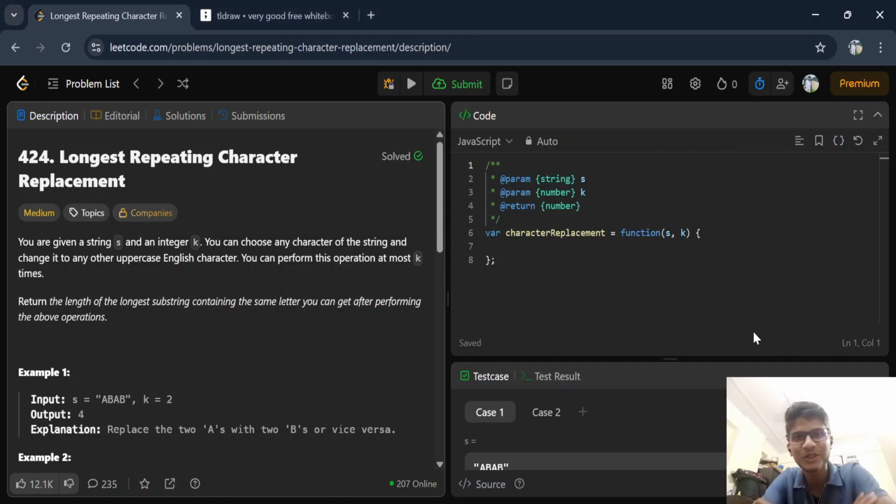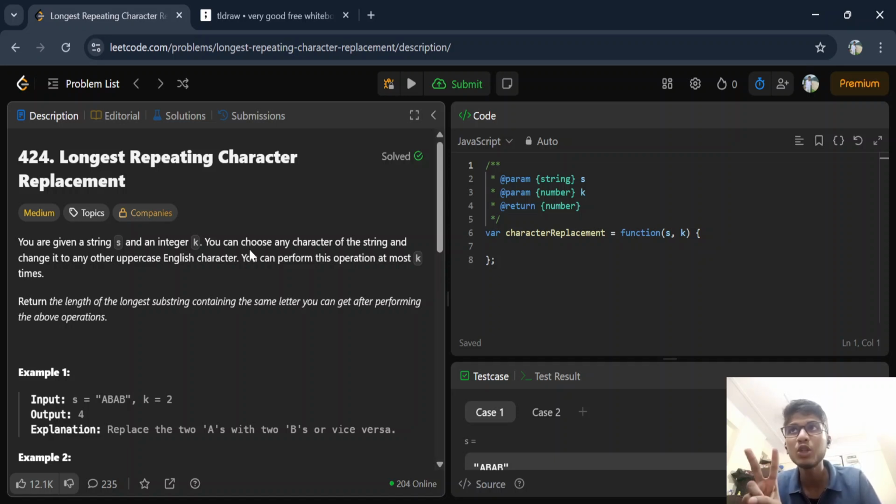Okay, so today I have this question, longest repeating character replacement. It is also another medium level question. And see what's written here. You are given a string s and an integer k. So we have been given two things, a string s and integer k.